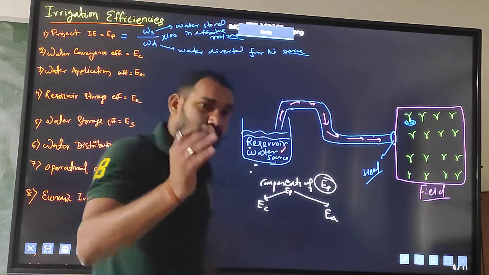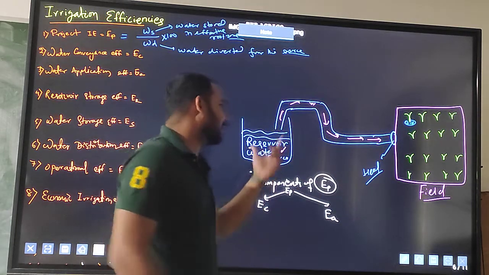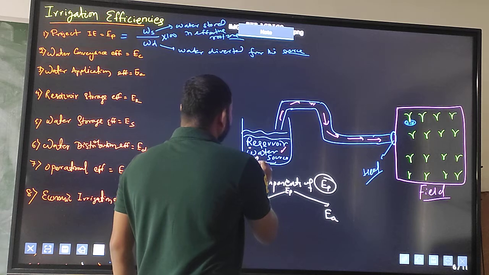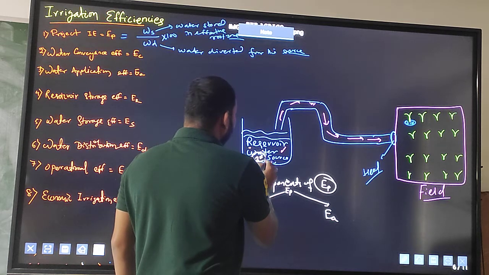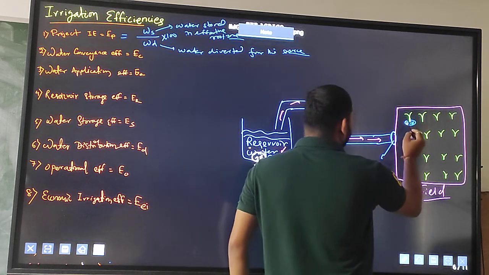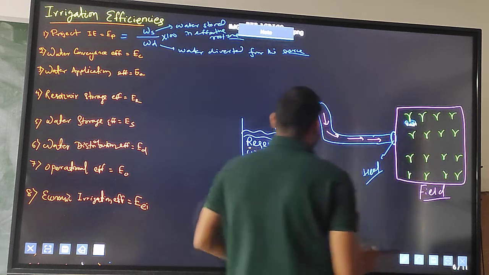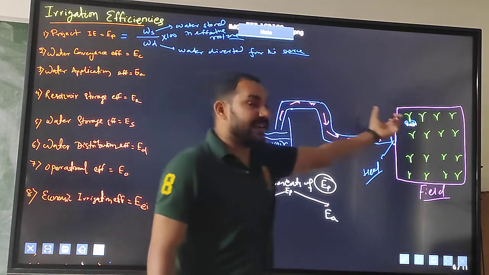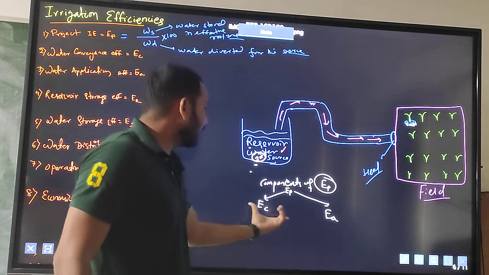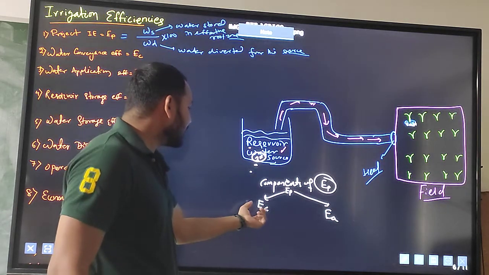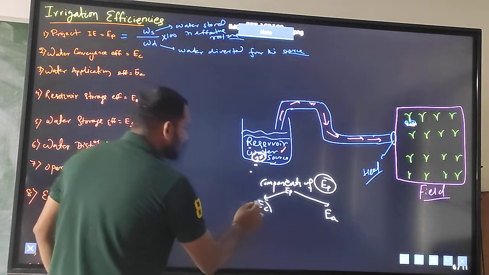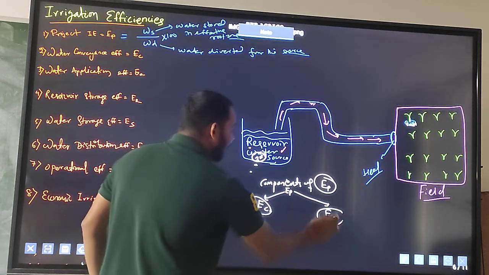But in between this path, this is my first point, and this will be my last point. In between the first point and last point, there are 2 points. One is the conveyance system, and the other is the application system.